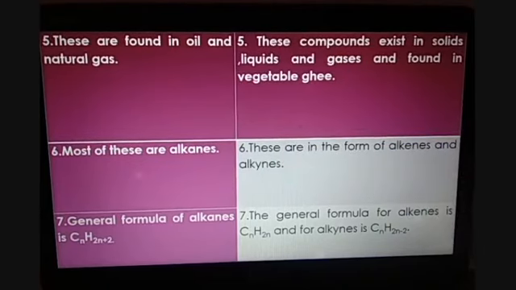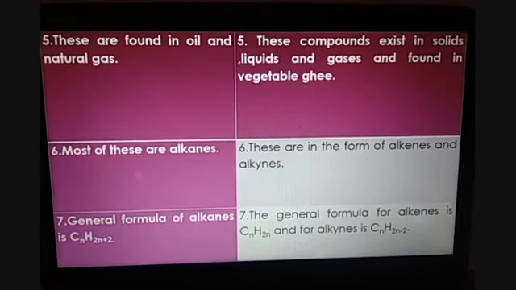The general formula for alkanes is CnH2n+2. For example, if we have carbon as 1, then the formula for C1 becomes CH4, that is methane. Whereas the general formula for alkenes is CnH2n and for alkynes CnH2n-2.